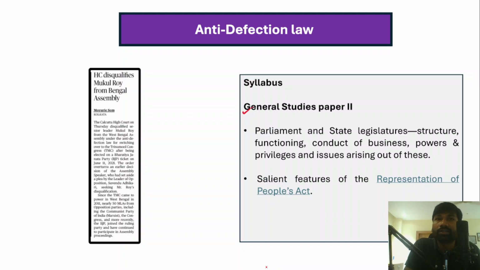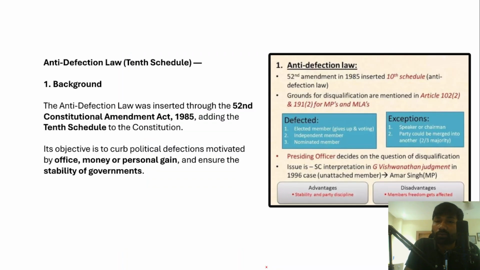Now this topic deals with the anti-defection law, and recently the West Bengal High Court disqualified Mukul Roy from the Bengal Assembly. Now we'll understand the context as well, why Mukul Roy was disqualified as an MLA from the West Bengal Assembly. So let's first understand the anti-defection law, a brief background about it.